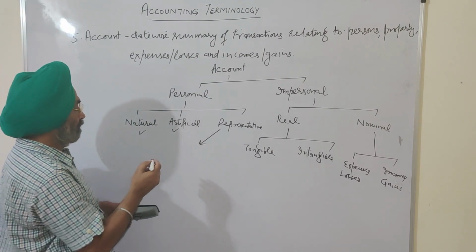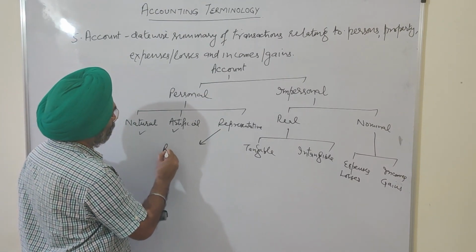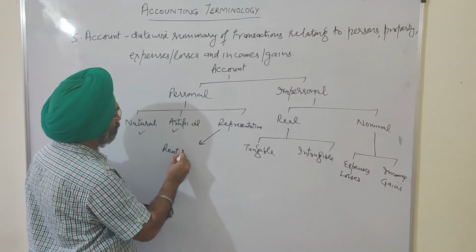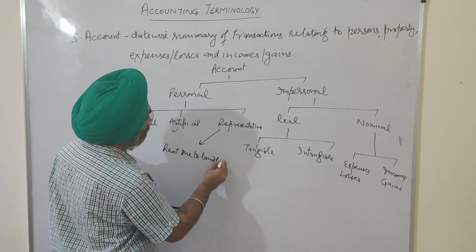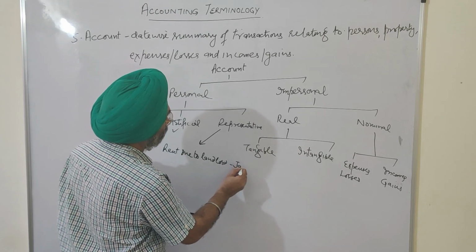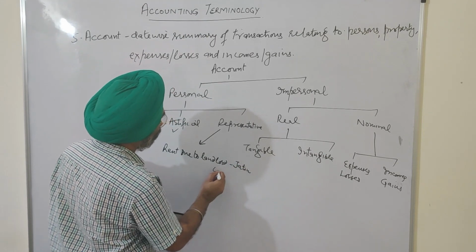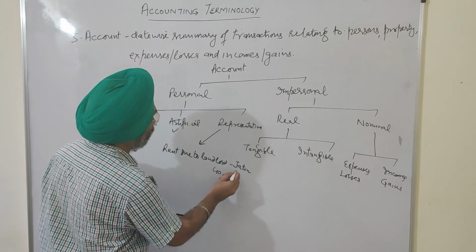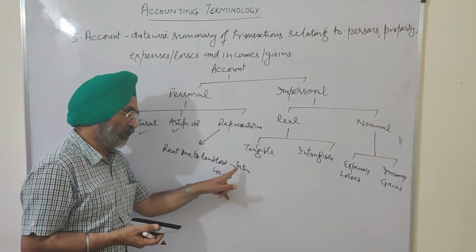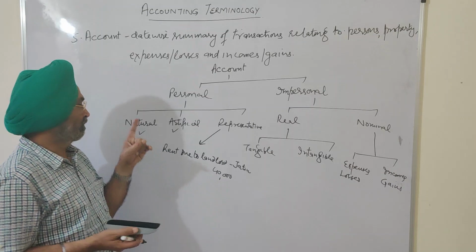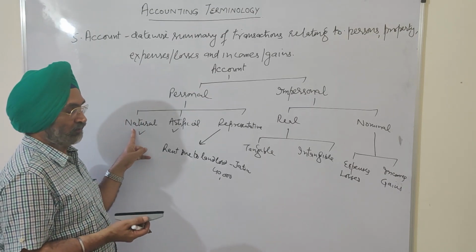For example, rent is due to a landlord named Jatin. Rupees 40,000 is payable to landlord Jatin. If I prepare the account of Jatin, that would be a natural person.